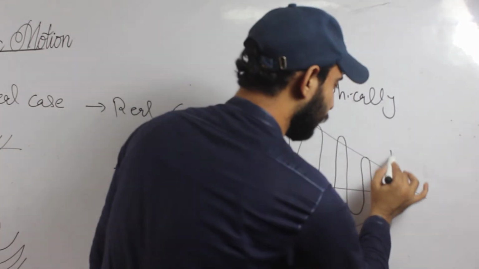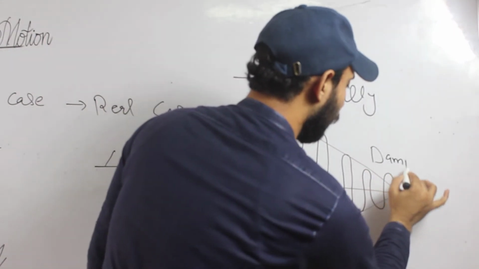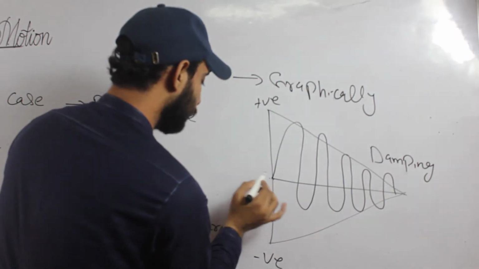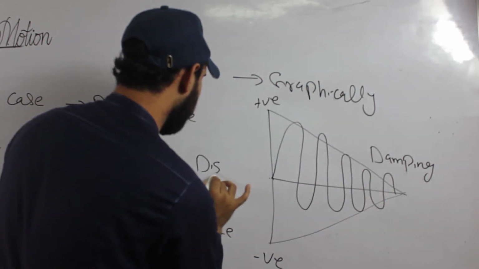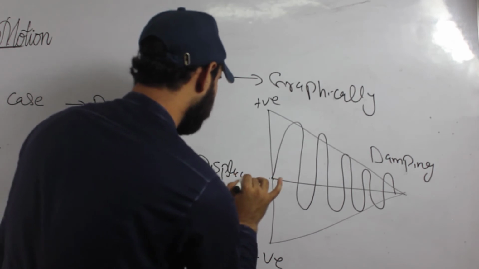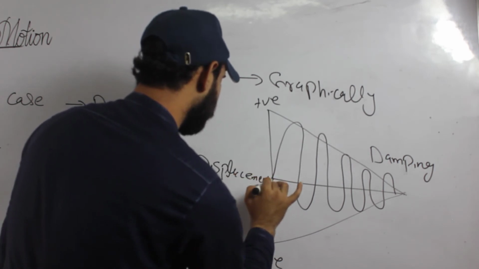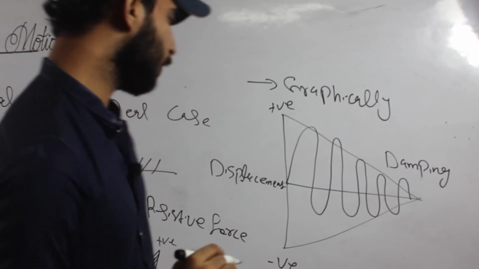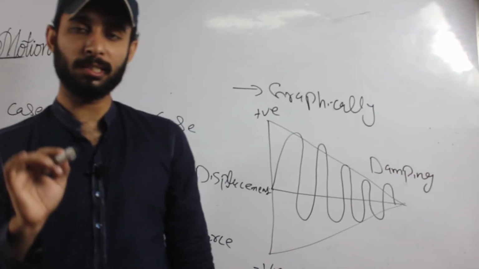So, students, this was the graphical discussion of damped oscillation.